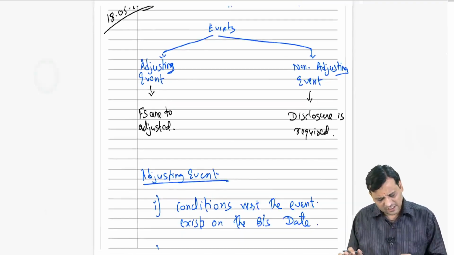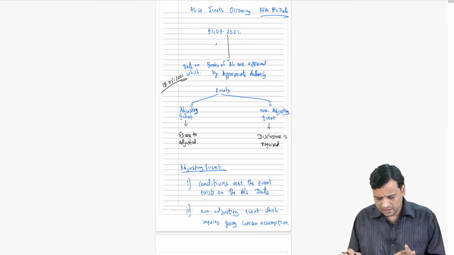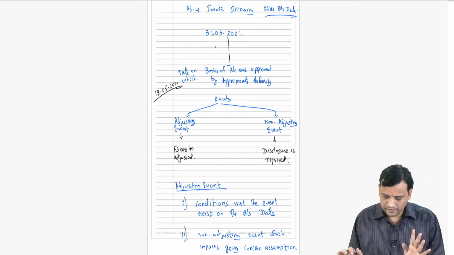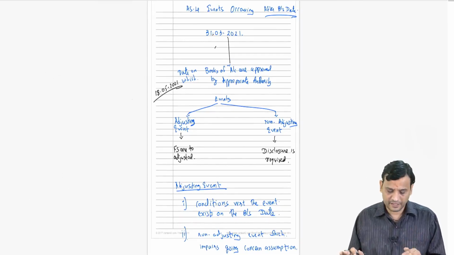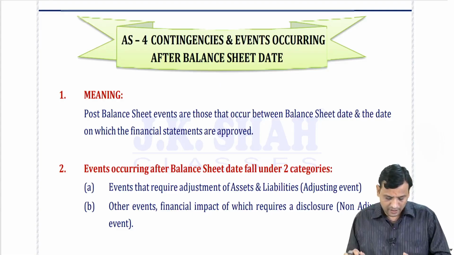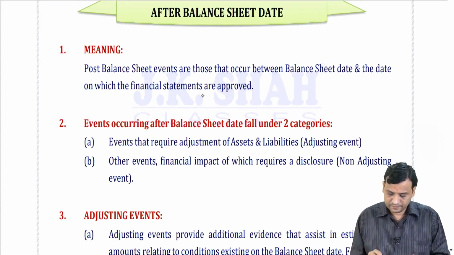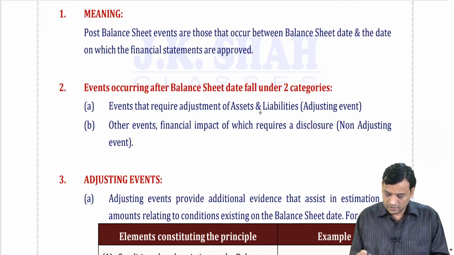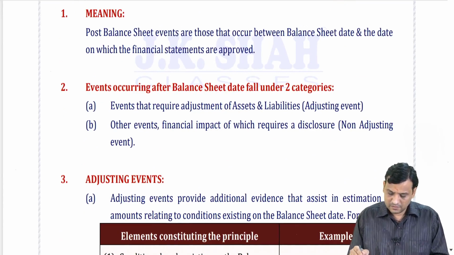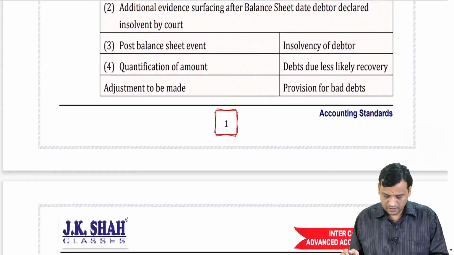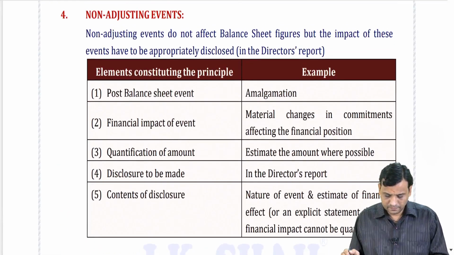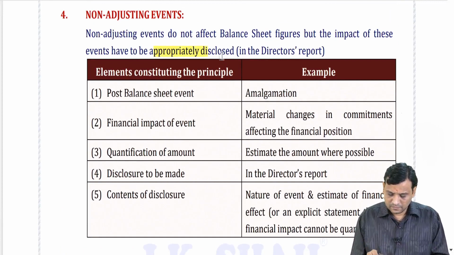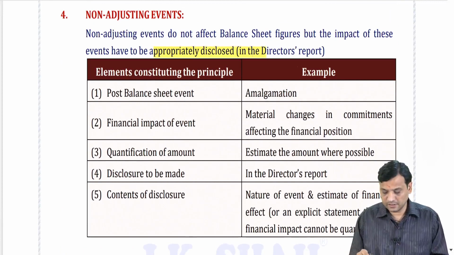Okay, my friends, this is the only one pager I can say for events occurring after balance sheet date. Now let us move on to our theory. Adjusting events and non-adjusting events have to be disclosed in the director's report.